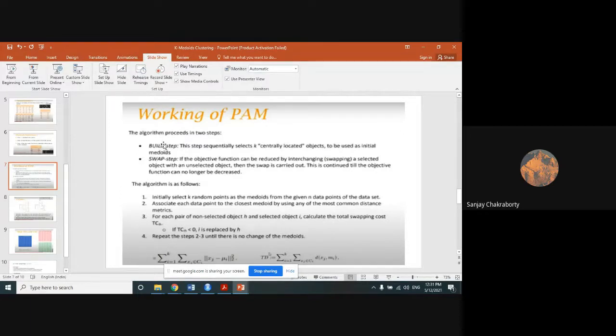These are the two sub steps of the K-medoid algorithm. One is the build step, another one is the swap step. Build step means where you are building the initial step. That means the K random points which will act like initial medoids, and then calculate the distances of all the observations from those medoids. That is the build step. And the swap step, what is the swap step? You have to swap the medoid values with the new random objects. How are you going to swap?